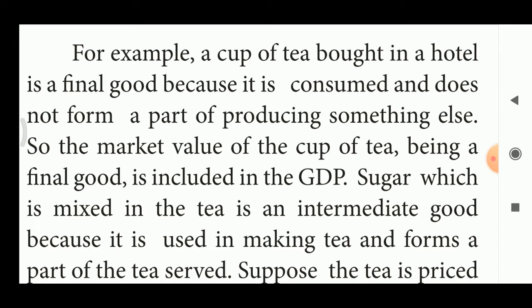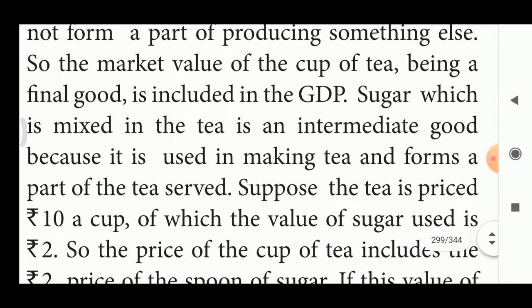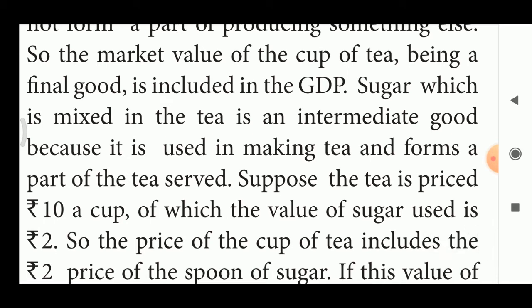So, what is the final good? Market price of a cup of tea. It is a final good. Sugar which is mixed in the tea is an intermediate good. So, what is the intermediate good? Sugar is the intermediate good.